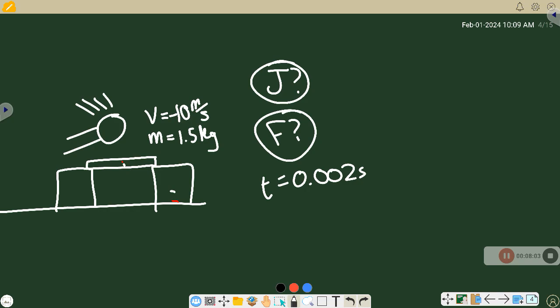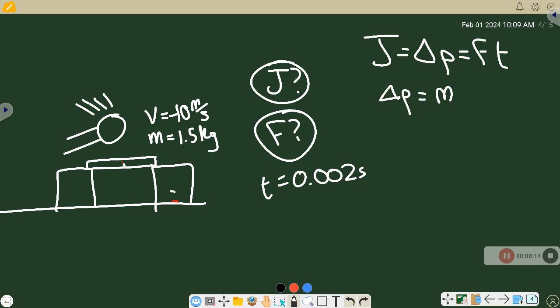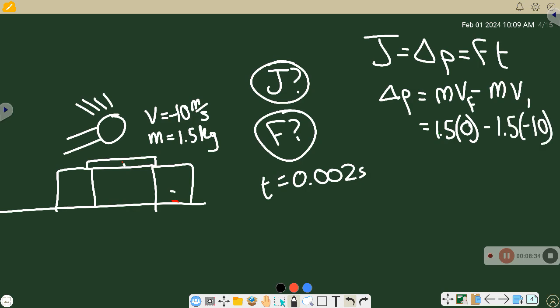We're going to use our impulse equation, obviously. We're going to look at the change in momentum. That's what we care about right now. So, mass times final velocity minus mass times initial velocity. So we're going to plug in our numbers here. We got 1.5 times our final velocity. Well, that's 0 because it comes to a stop. And then 1.5 times our initial velocity is -10. So our impulse, our change in momentum, will come out to a positive 15 kilogram meters per second.